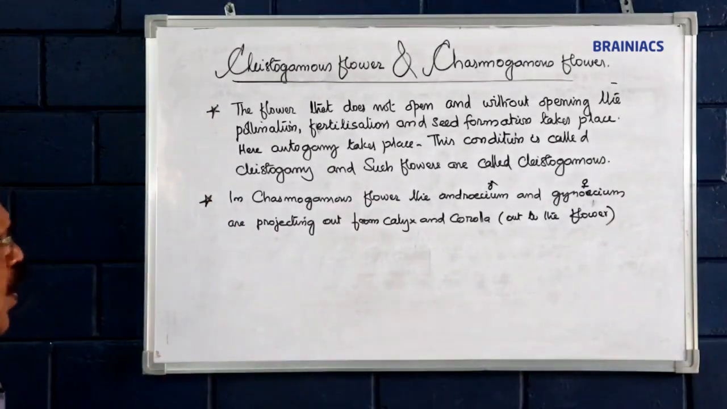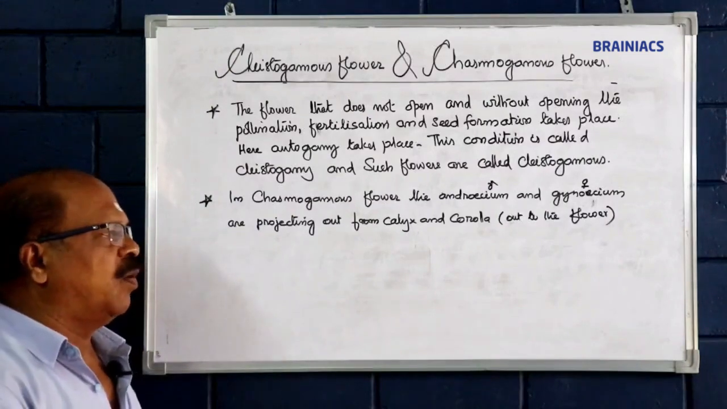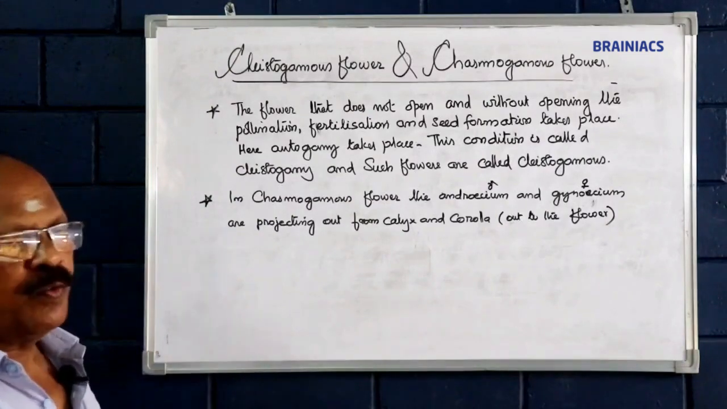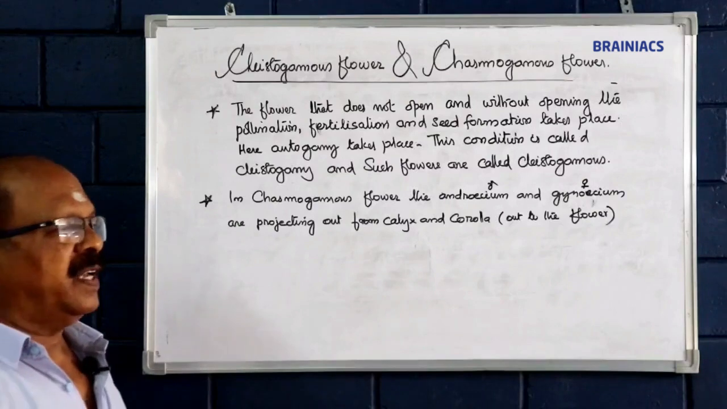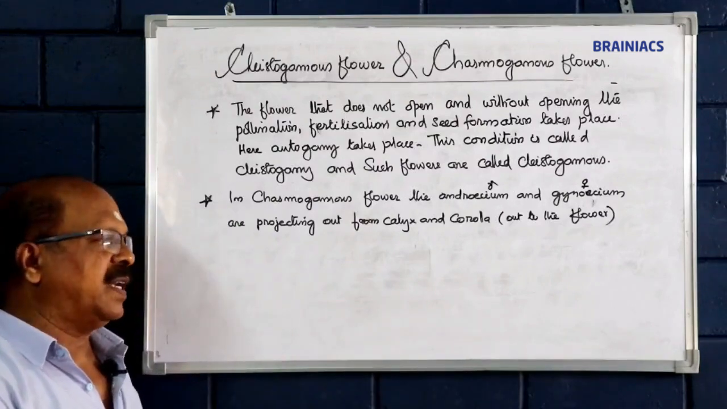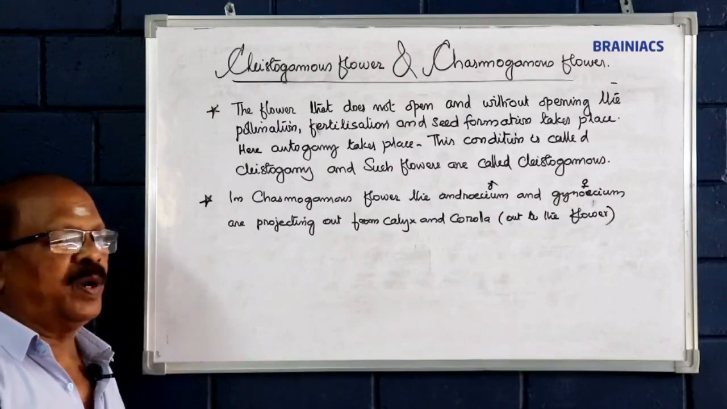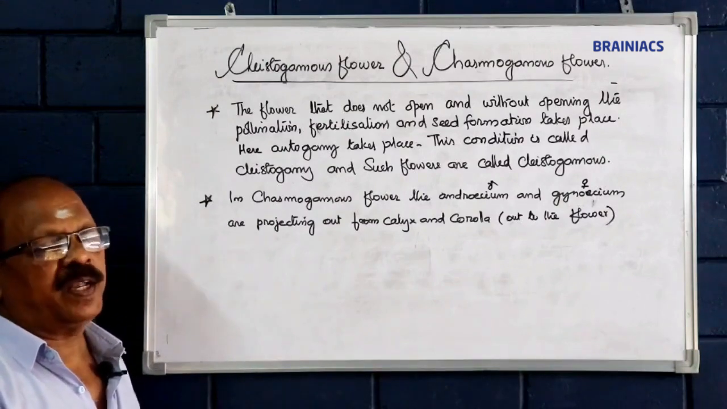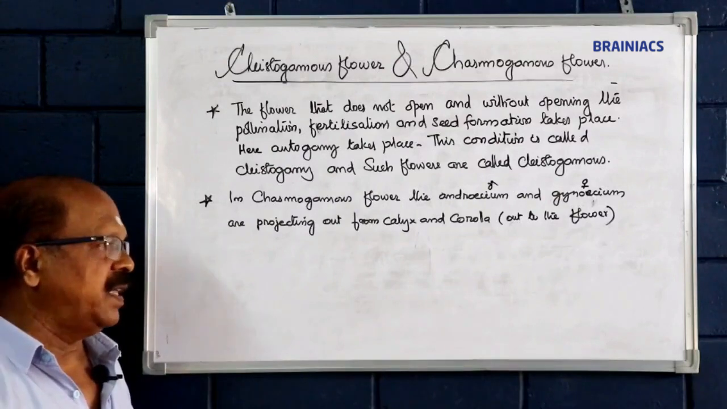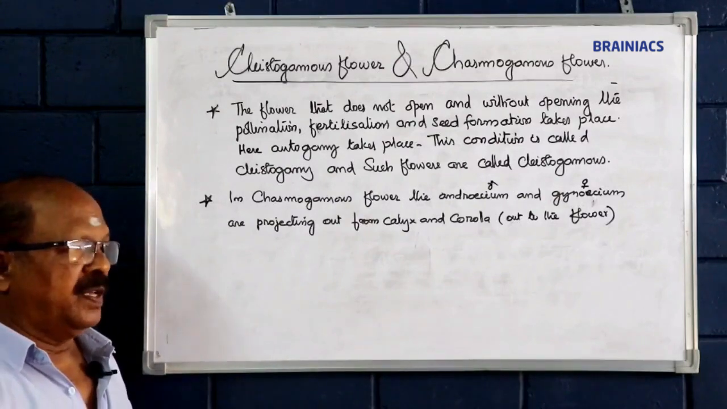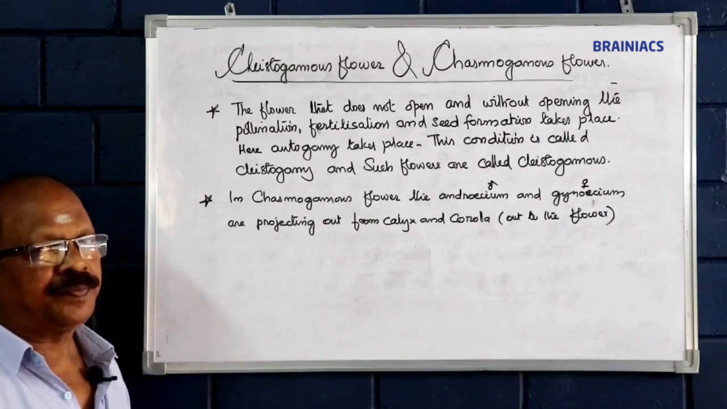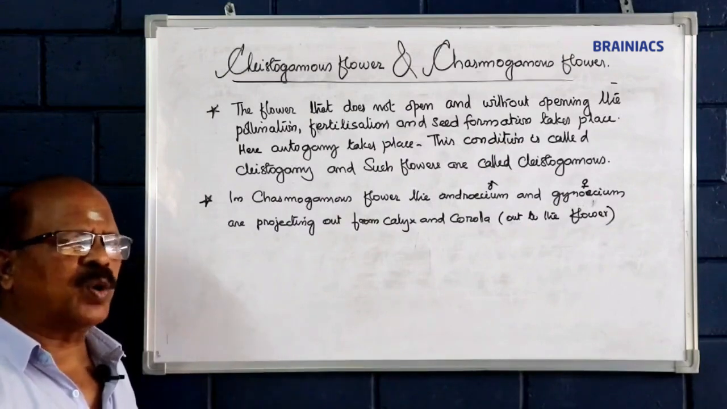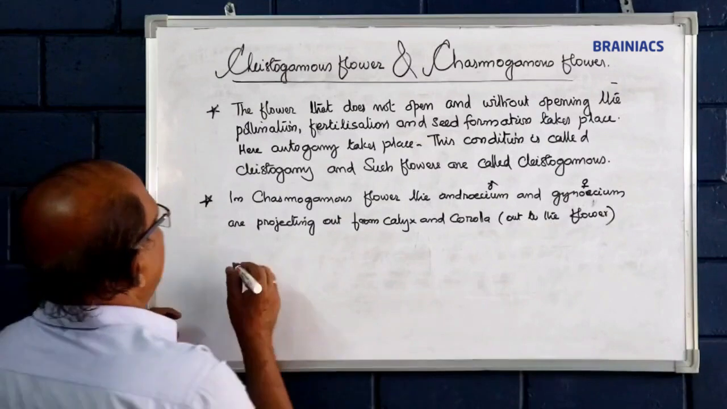In chasmogamous flower, the androecium and gynoecium are projecting out from the calyx and corolla, or out to the flower. So here the pollination is easy. Why? Because whatever the agents, there is no problem. They will directly do the pollination and work out as pollinating agents freely. That is why they are called chasmogamous flower. In cleistogamous flower, both the androecium and gynoecium are kept inside the flower. Autogamy also takes place.